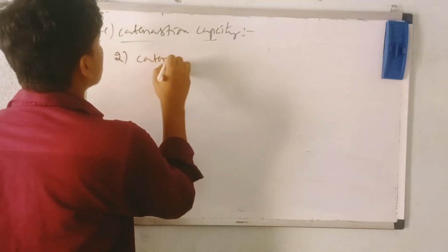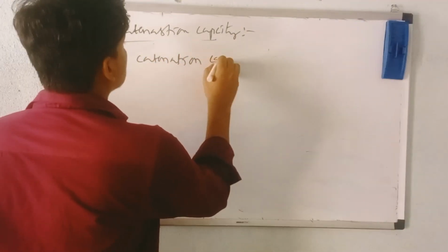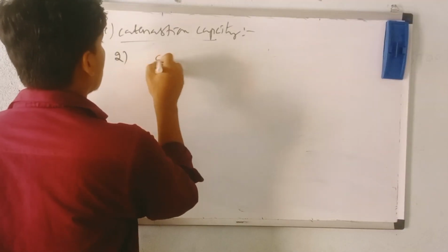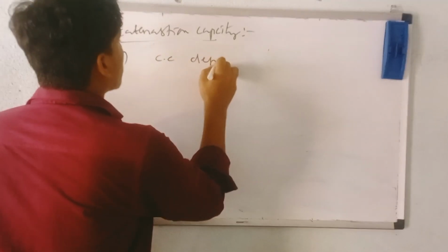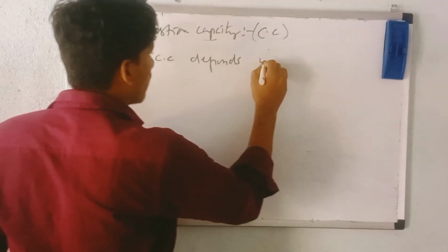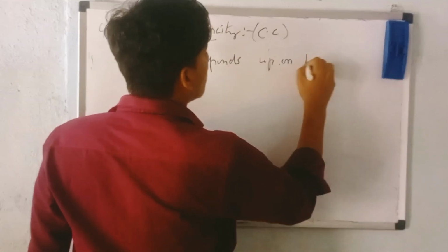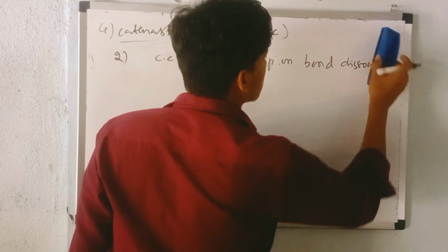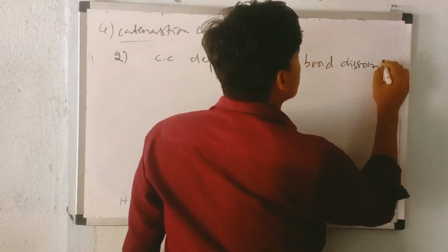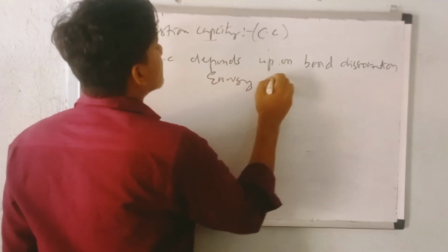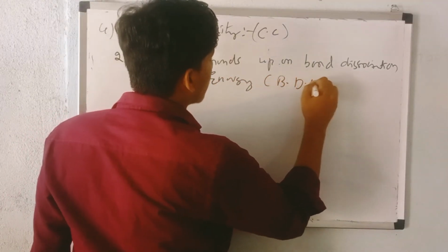I am writing CC; remember, CC is nothing but catenation capacity. CC depends upon bond dissociation energy. This is nothing but BDE. That's called bond dissociation energy.